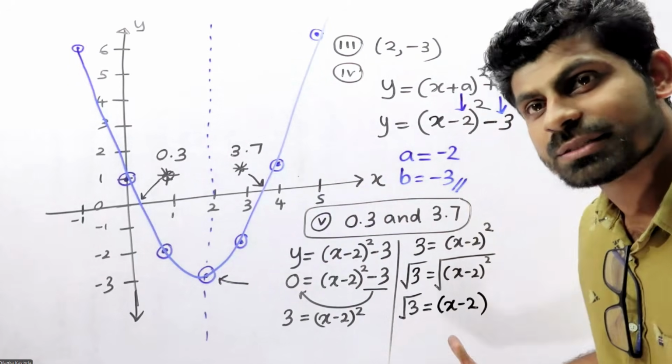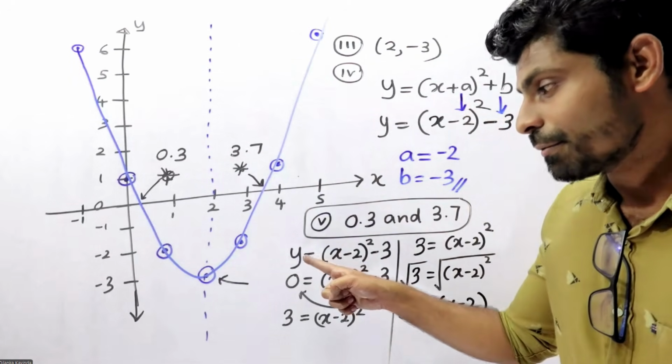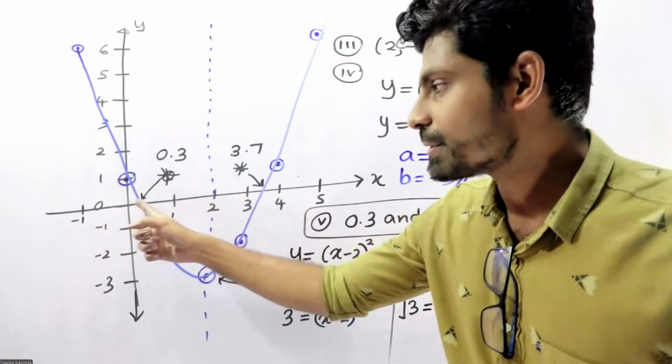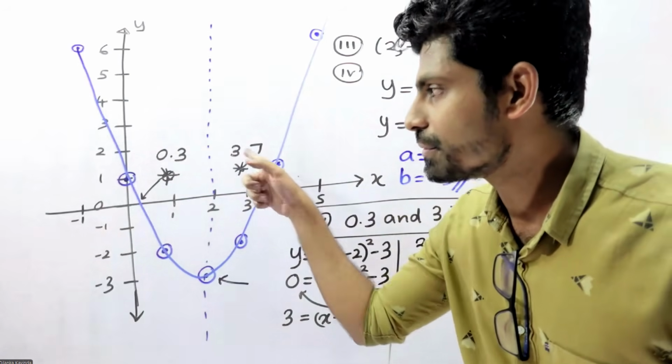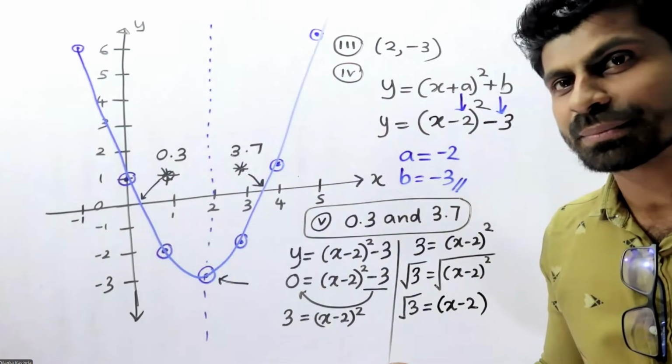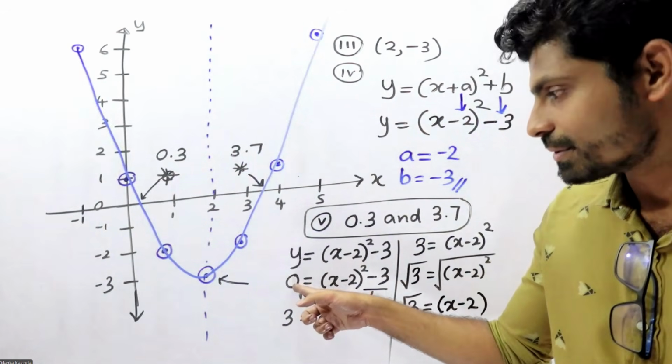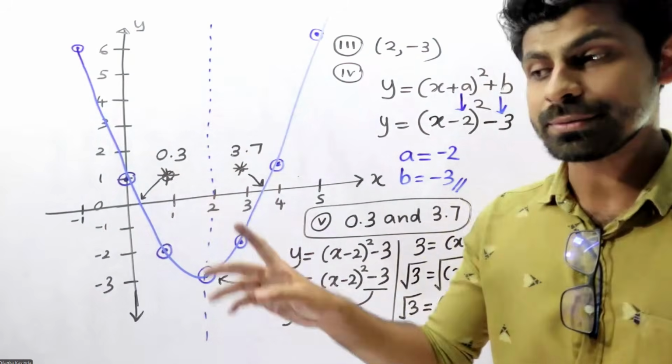When y equals 0, x takes those two values.